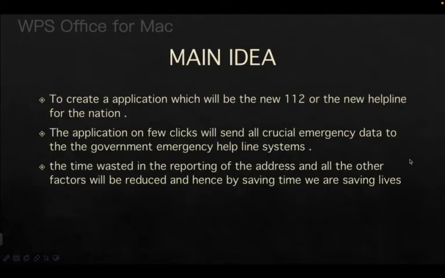The main idea was to create an application which will be the new 112, or the new helpline of the nation. With a few clicks, the application will send emergency data or an emergency SOS message to the government authorities, which can send the needed help to the individuals. This will reduce the time required in transferring the SOS signal, and by reducing the time we are saving lives.